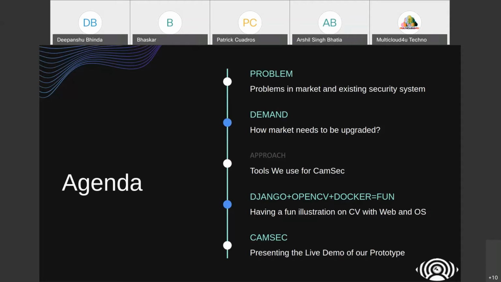The next topic is a short demo of how you can integrate OpenCV, Docker, and Django with Docker and make a complete application.